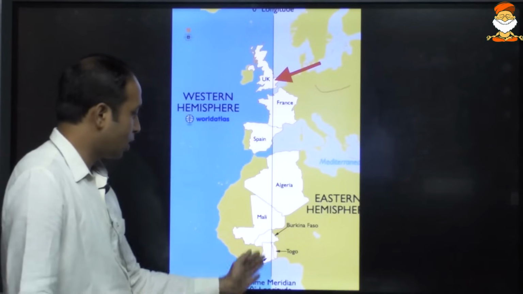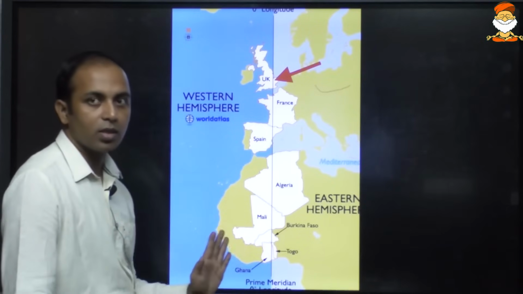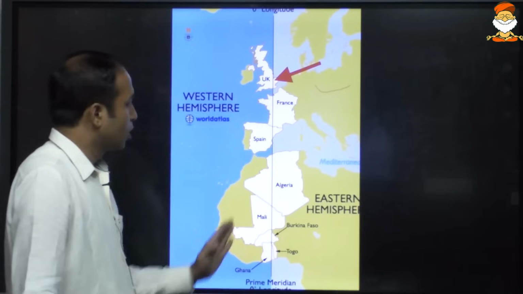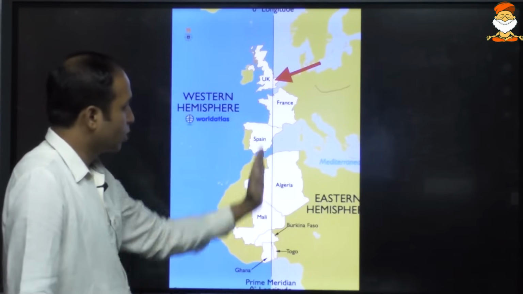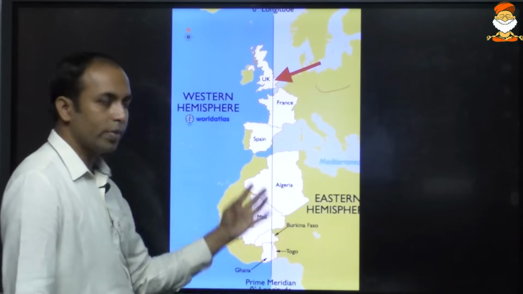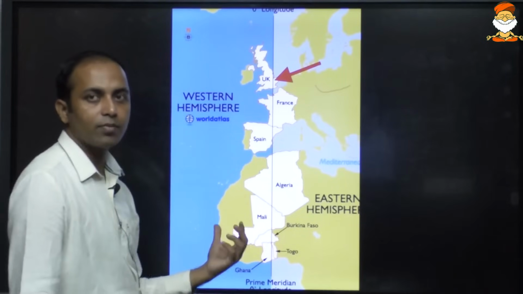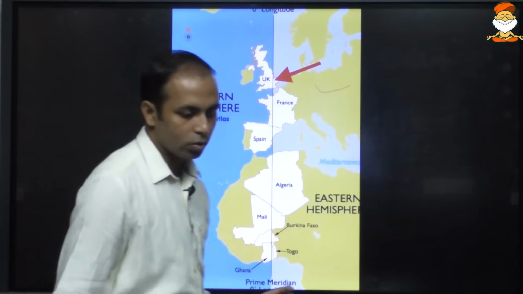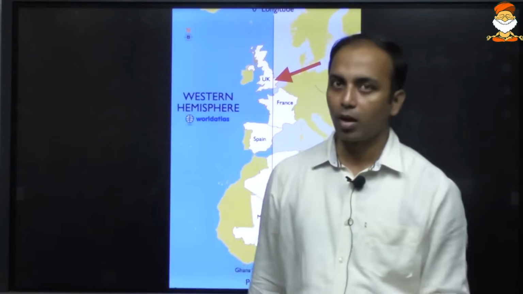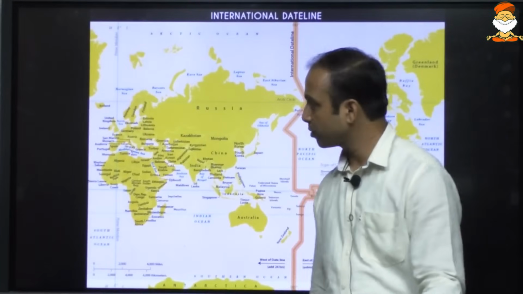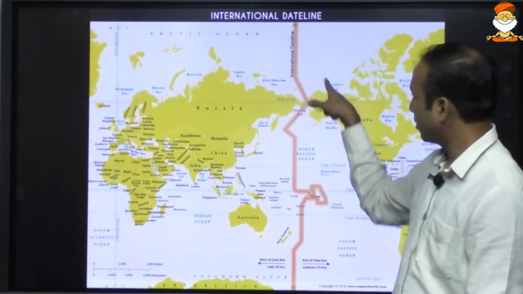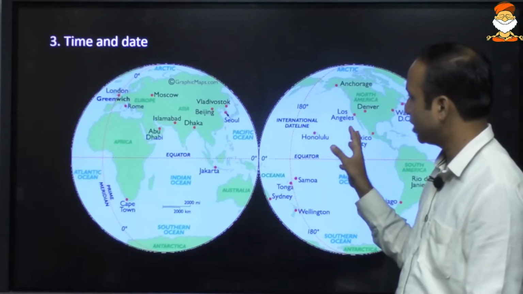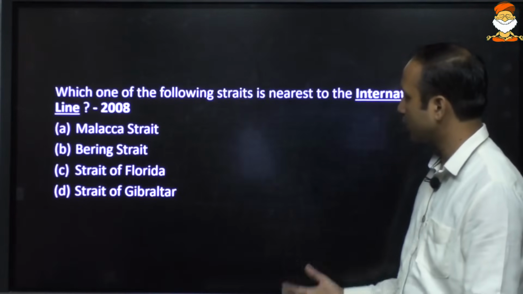And then it will be the Atlantic Ocean, and further in Antarctica at the South Pole it will join. So all of these countries which are on a similar longitude will have relatively similar time. Yes or no? Similar time. So countries lying on a similar longitude have relatively similar time, and that was the question being asked. With respect to the prime meridian, the international date line, you can see it is not very straight. It is zigzag and it is not universally accepted also.